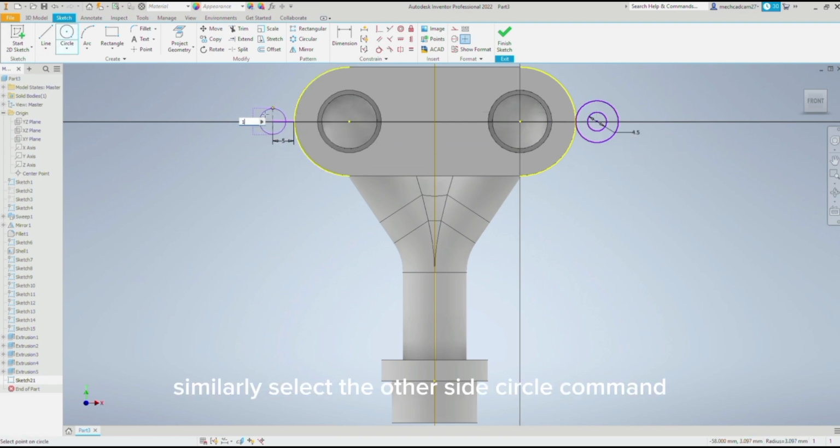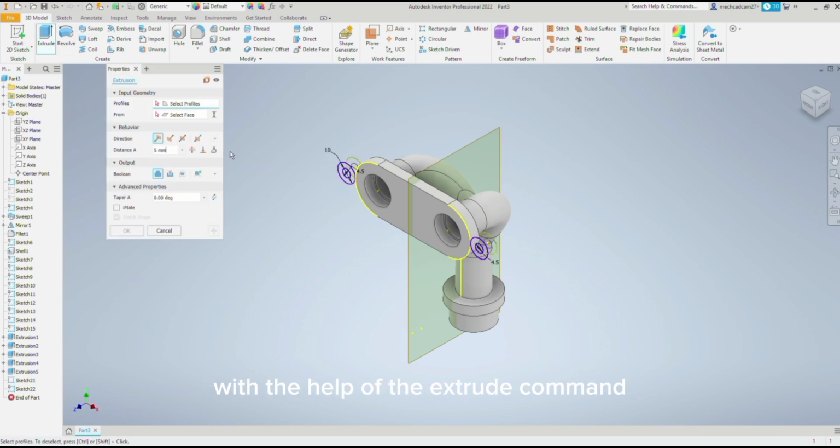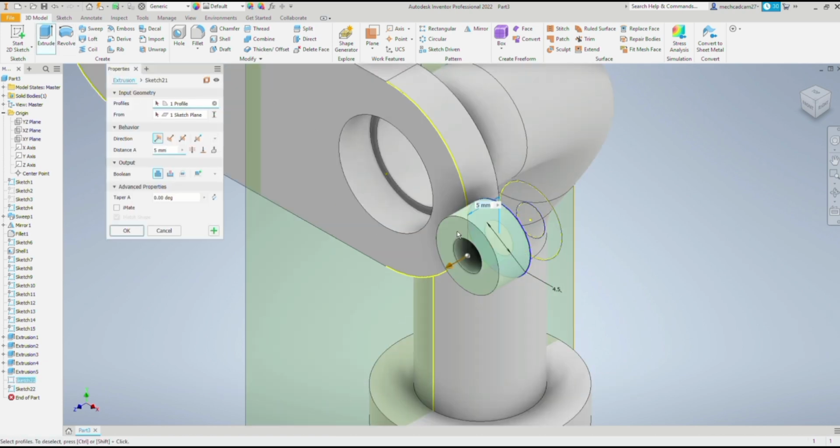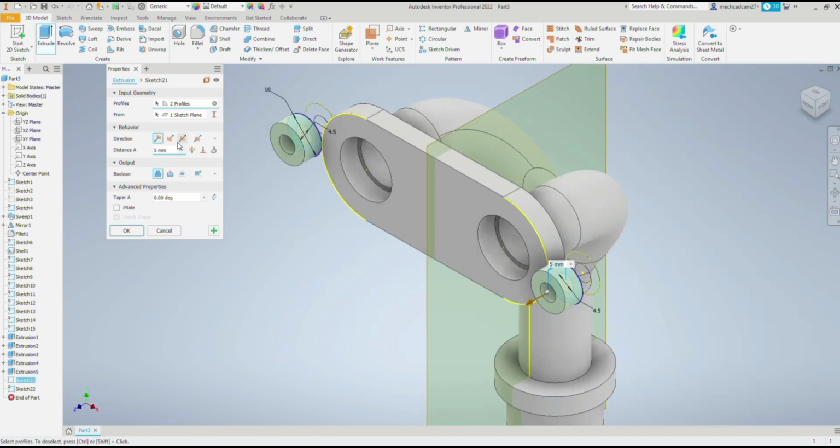Similarly, select the circle command on the other side and make a circle of 10 mm on the side of the extruded part. By giving the finish sketch, we extrude the sketch drawn on the side with the help of the extrude command. After that, the part we drew is ready, which you see on the display.